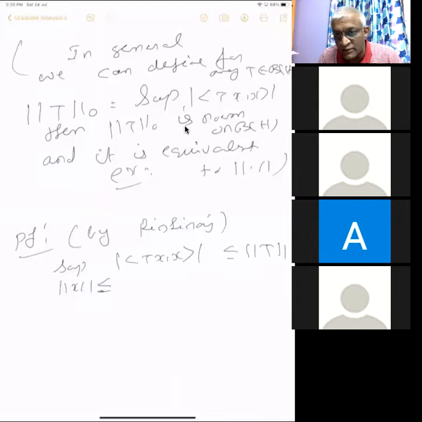Given epsilon greater than 0, we should find something which is greater than norm T minus epsilon.